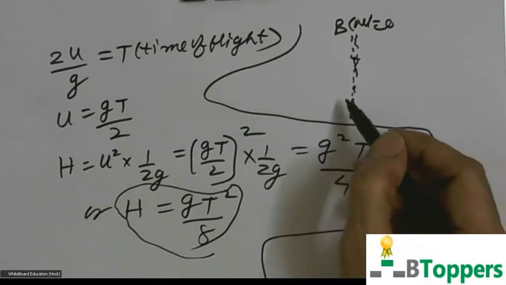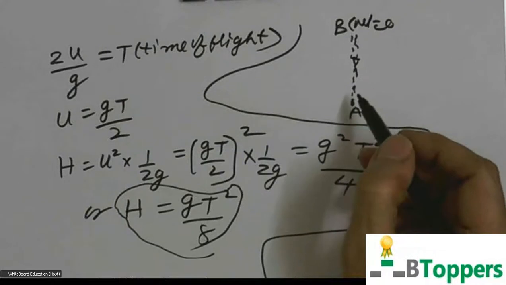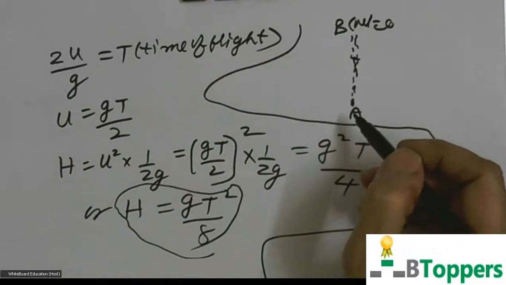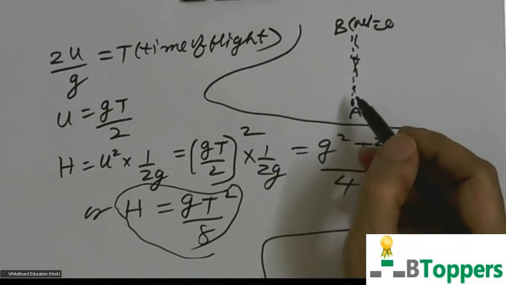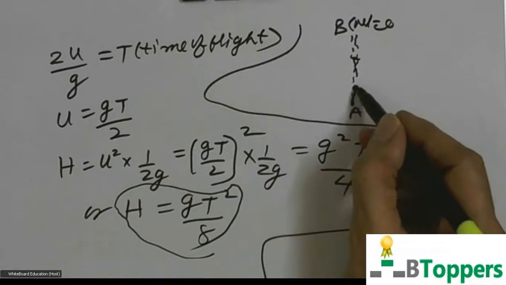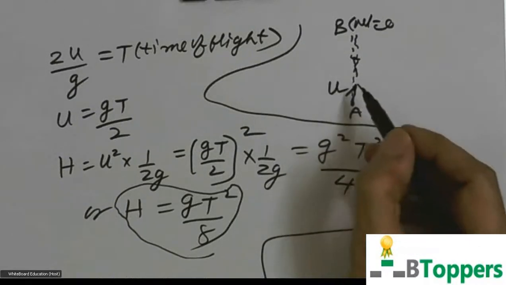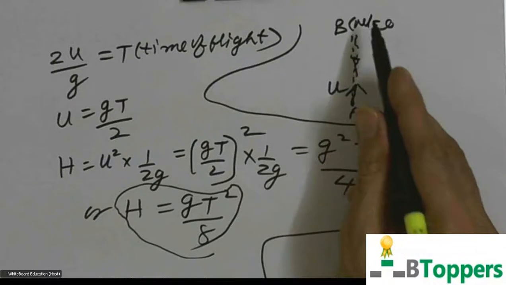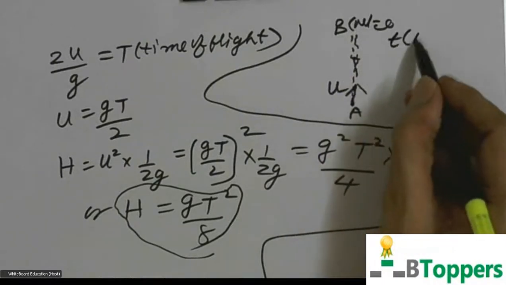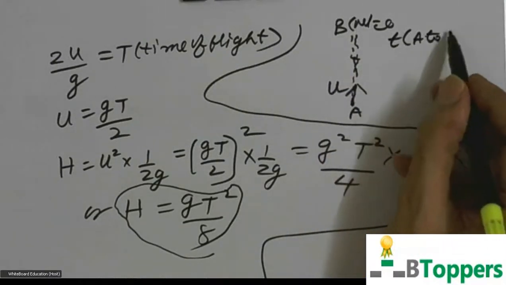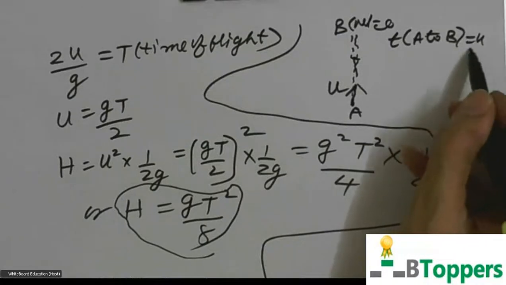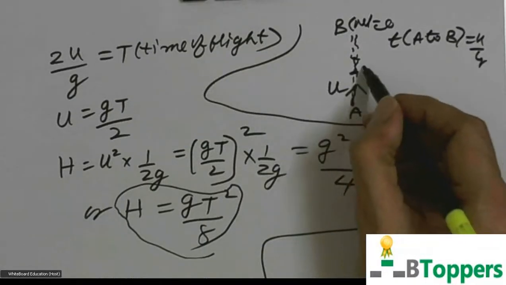All the results I have discussed earlier can also be used even for part of the motion above a particular point. When the body is projected vertically upward with initial velocity U from the point A, the time taken to reach the highest point, that is time of motion from A to B, we have written as U by G. In the same way, let P be a point in its path.